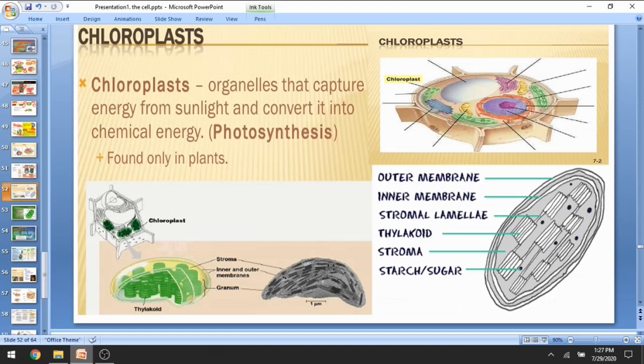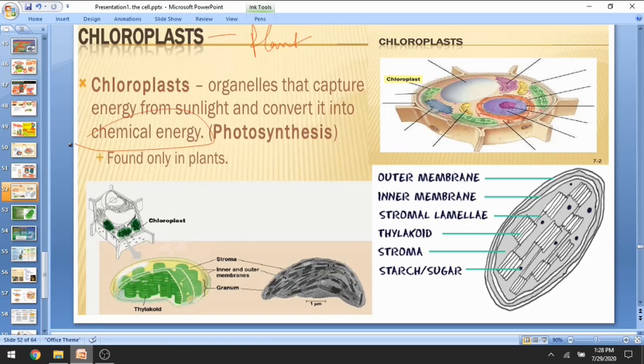So chloroplast is the green organelle containing chlorophyll as a green pigment, present only in plants. So these are plant organelles. Chloroplasts are the organelles that capture light; they have chlorophyll pigments. Whenever light falls on them, they capture energy from sunlight and convert it into chemical energy.